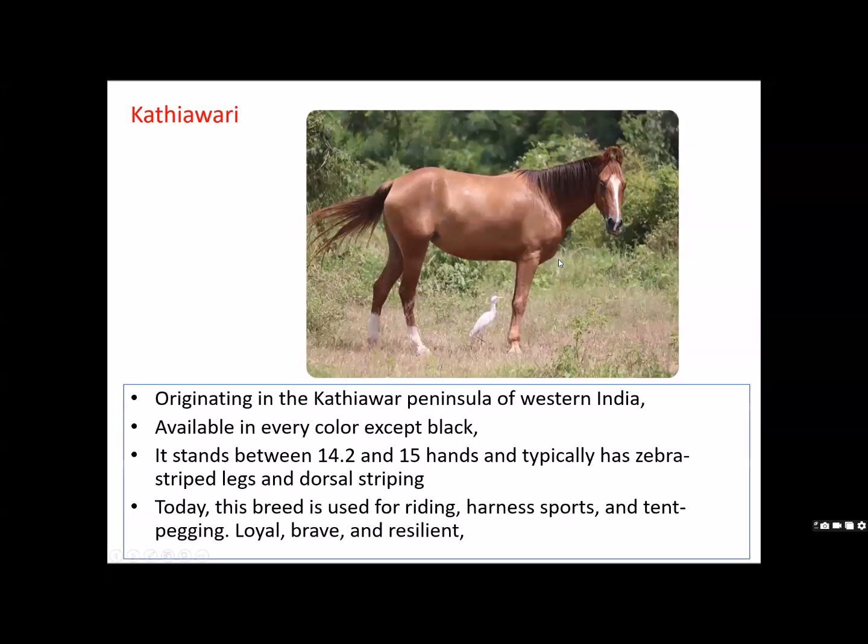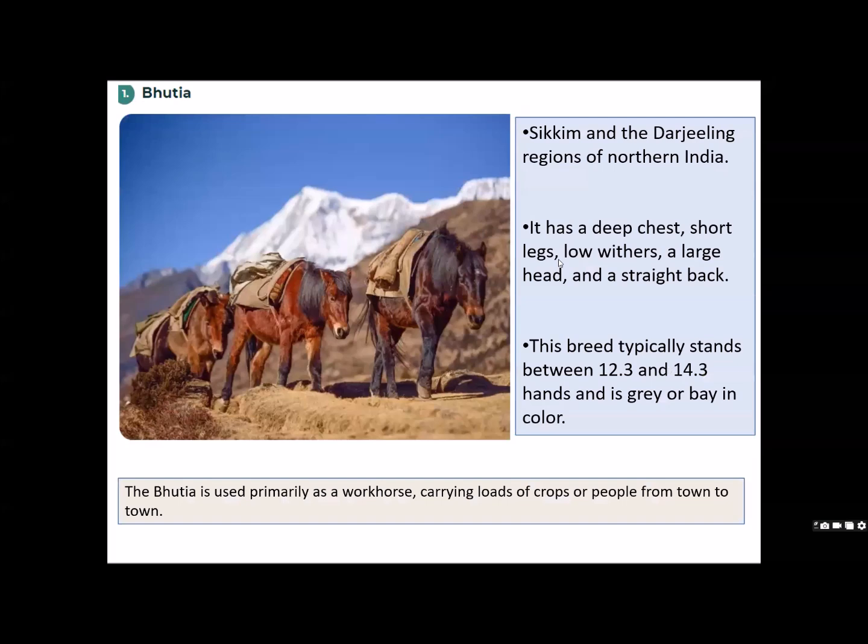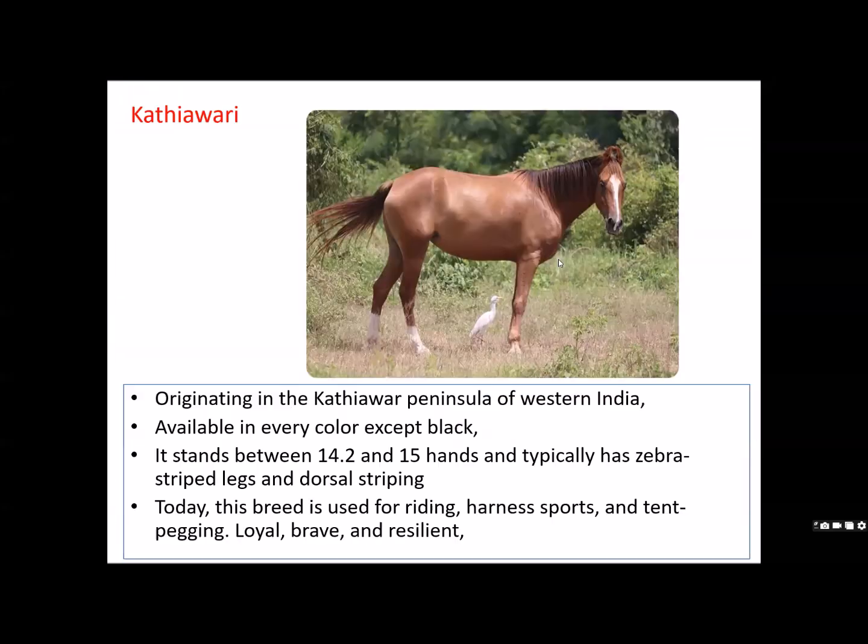Next is Kathiawadi, originating in Kathiawad Peninsula of Western India, available in every color except black. Okay. It stands between 14.2 to 15.5 hands and typically has zebra striped legs and dorsal stripes. ठीक है, यहाँ बूटिया पोनी है. So that's why its height is between 12.3 to 14.3. यहाँ का मिनिमम हाइट 14.2 एंड अबव 15. It means that it belongs to horse. ठीक है. This is one. It is available in every color except black.